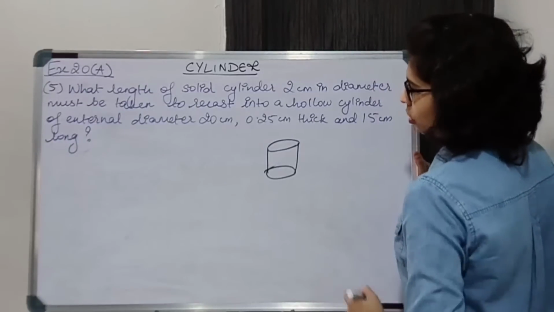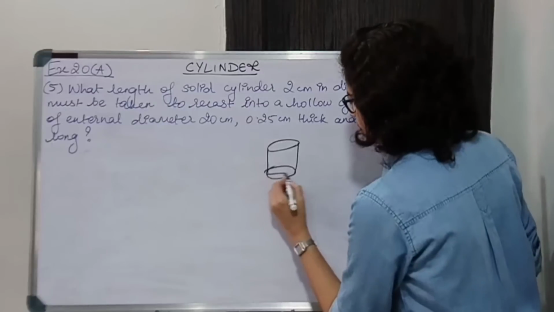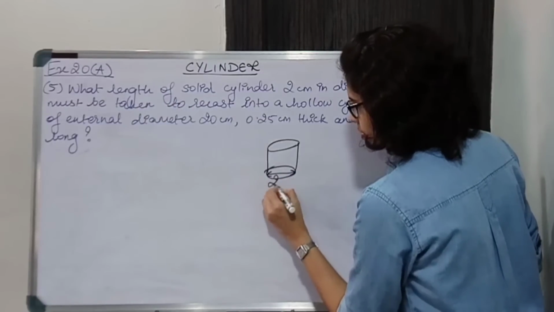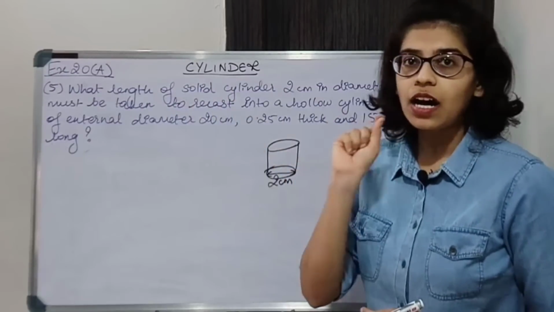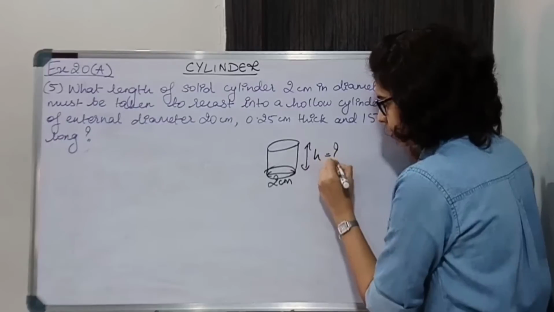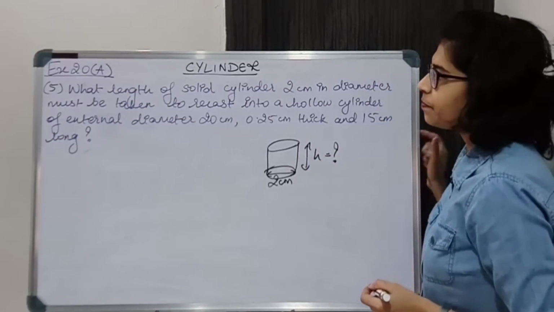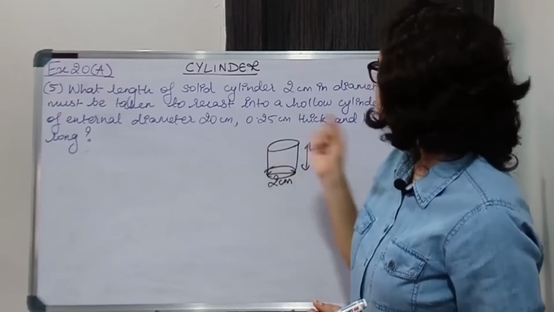This is the solid cylinder, 2 centimeter in diameter. Diameter is 2 centimeter. Now we are asked the length, मतलब we don't know this height. ठीक है, height find करना है. What is the height of this cylinder? So what is the height of this solid cylinder?